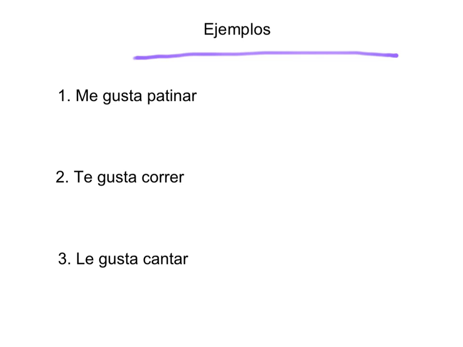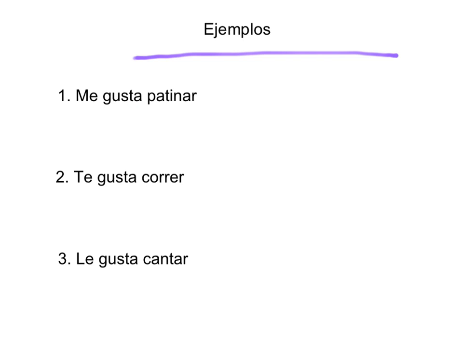Lastly, we're going to come up to some ejemplos to show you how this works. It's a very simple verb, gustarse. Like I said, all you're going to work on for right now is just me gusta, te gusta, and le gusta, and that's it. Which just means I like, you like, or he or she likes. Or even in Spanish, we also have the you formal that likes. So we take a look at the first one. It says me gusta patinar.